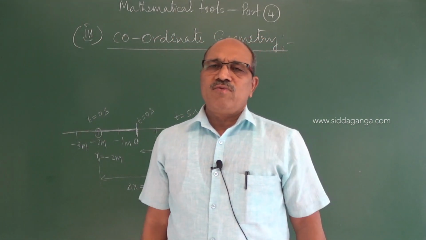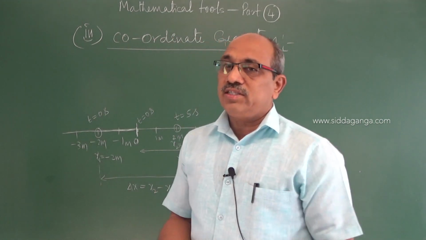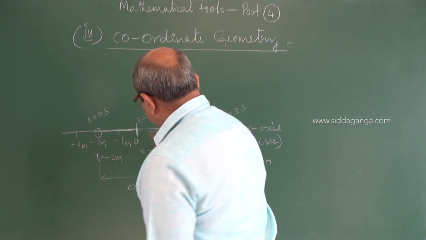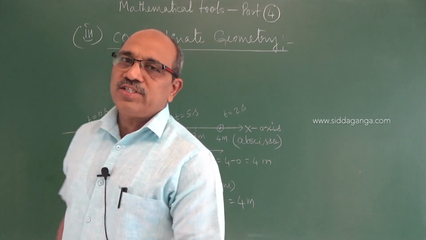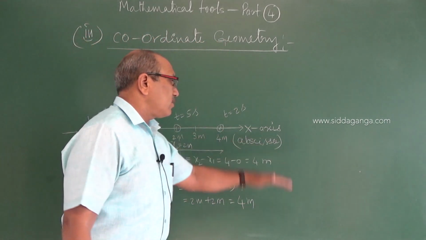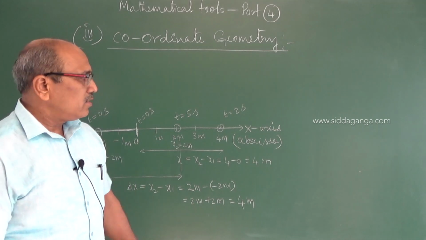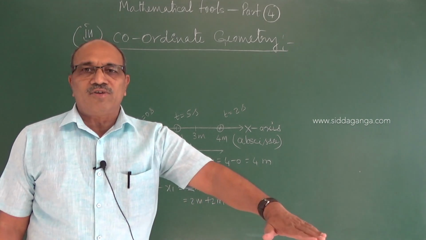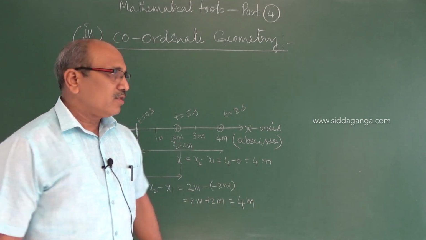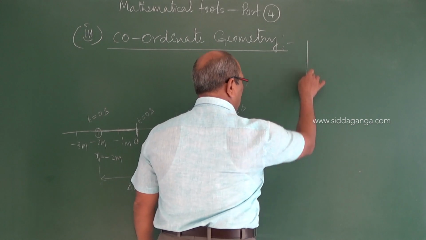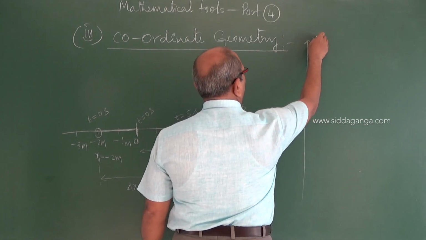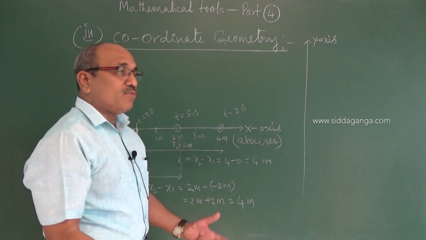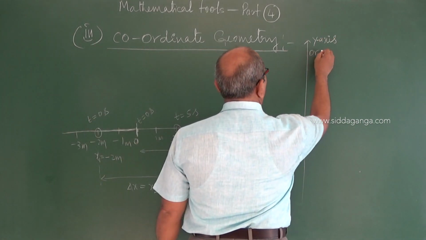So it is easy in one dimension. It is a horizontal change, where the reference line is taken as the x-axis. Similarly, we can think perpendicular to the ground. My basic reference is the ground. If I consider the variations only along the y-axis, perpendicular to the ground, the word used is ordinate.